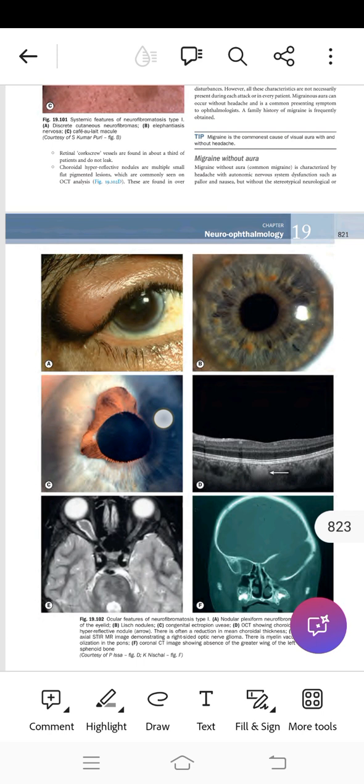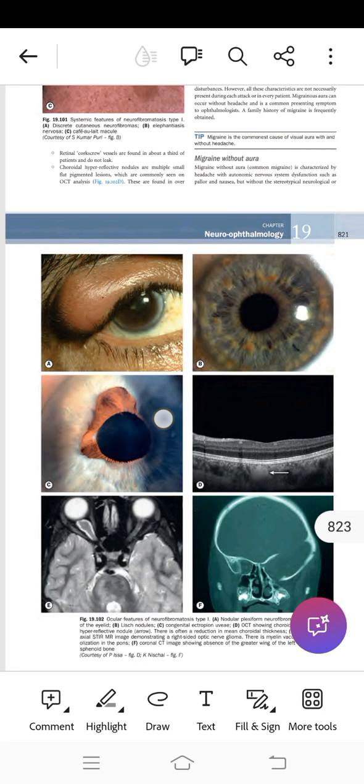Orbital features are optic nerve glioma in 15 to 40% of the cases. And one other specific feature is sphenoorbital encephalocele, which will cause herniation of the intracranial contents and will cause pulsating proptosis. Then if we see the eyelid, there is the specific nodular plexiform neurofibroma. When we see the cornea, there will be prominent corneal nerves. When we see the iris, there will be iris nodules, which are called Lisch nodules.